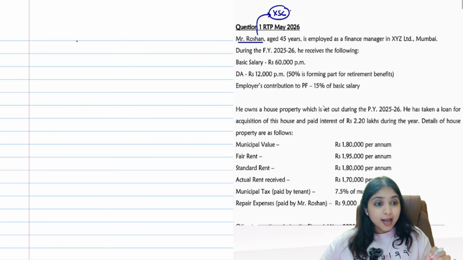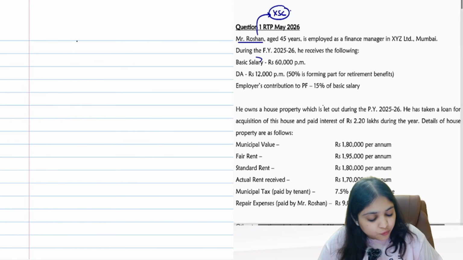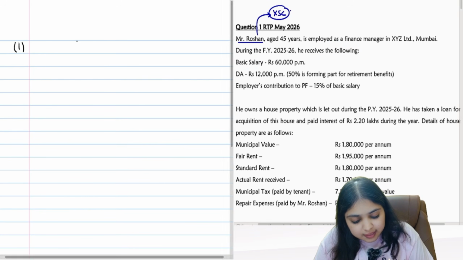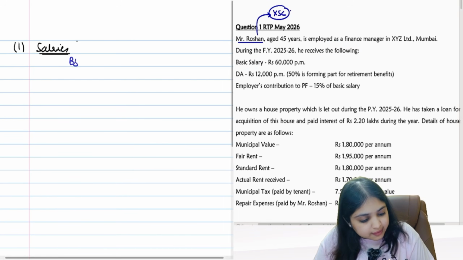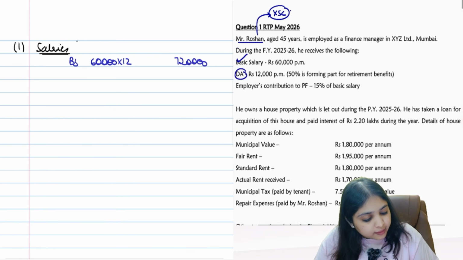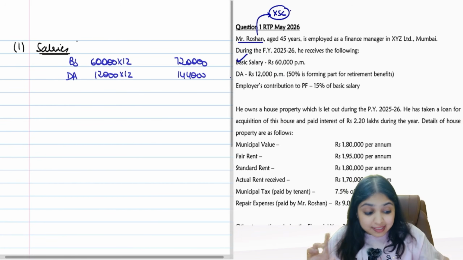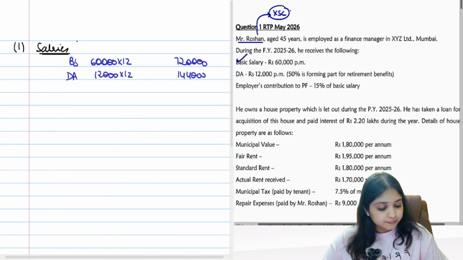Let's get to work. As we read the question, let's keep doing our working notes. So first of all, he receives the following: basic salary. Basic salary means salaries head. So under salaries head, he is receiving basic salary how much? 60,000 per month. 60,000 into 12, 7,20,000. Then he's getting DA 12,000 per month. So DA 12,000 per month, that's going to be 1,44,000. Please keep in mind 50% is forming part.